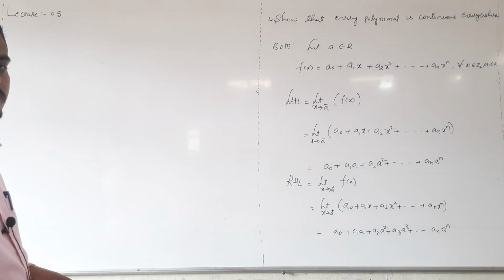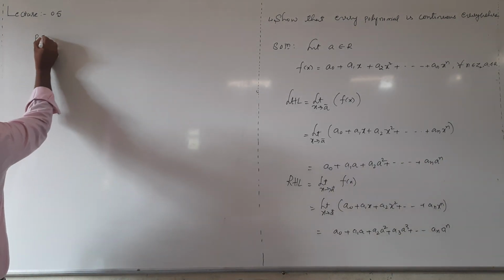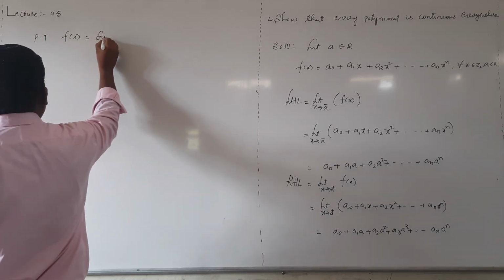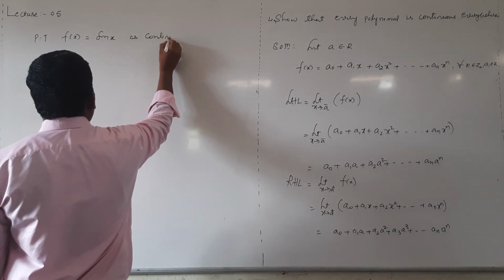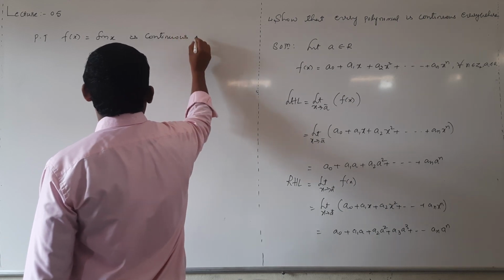What is domain of sin x? All real numbers. Prove that f of x equal to sin x is continuous.